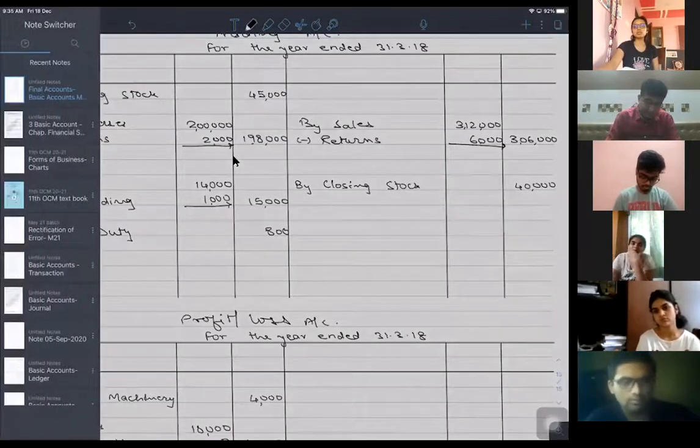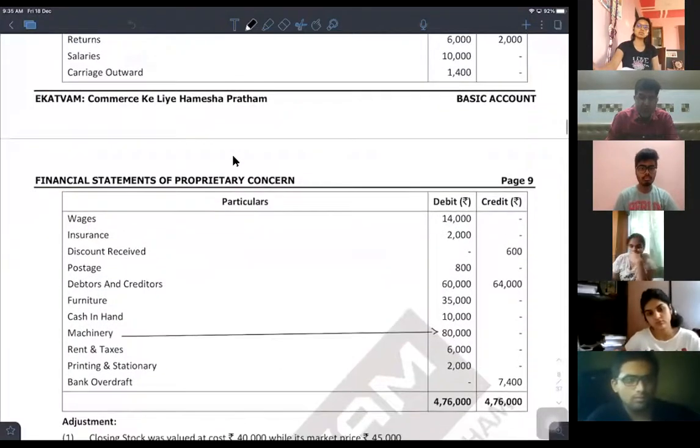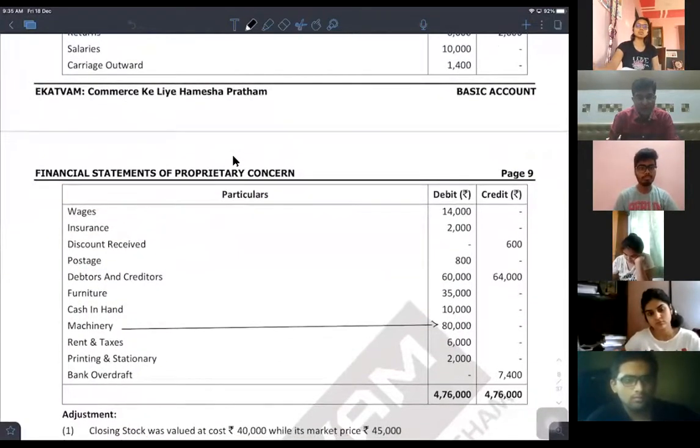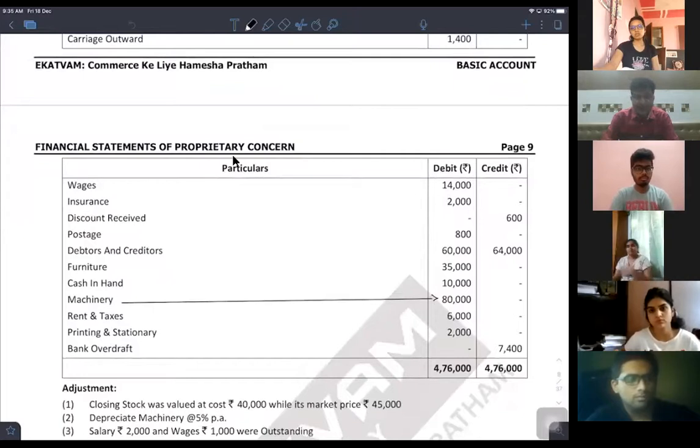Next, salaries we are already done with, because we had the adjustment on that. Yes or no? Carriage outward is our indirect expense or not?